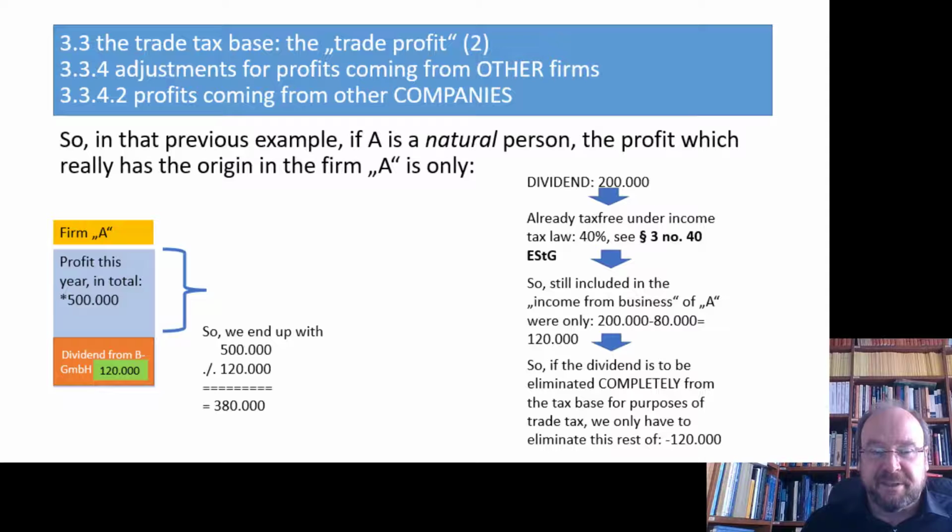Remove it from the 500,000, so we end up with a taxable trade tax amount of 380,000. That was the amount which was evidently produced in Cologne, in the firm A. The other amount was a dividend from another firm, had its origin in another firm, should not be taxed in Cologne.